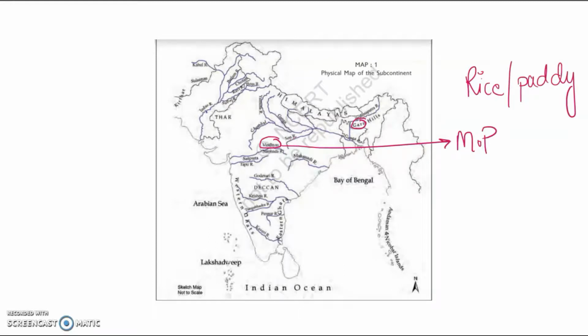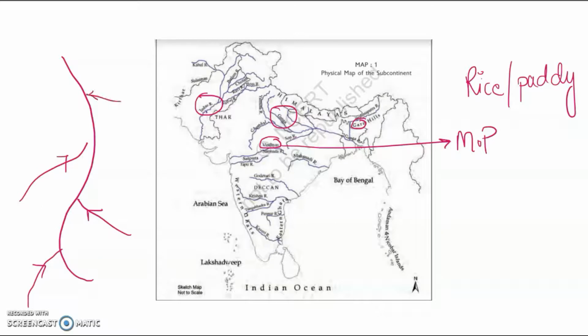So apart from these locations, we will also study how people survived around the banks of the river Indus and Ganga. Before that, we need to understand what a tributary is. Let's say this is the river. There are some smaller rivers that flow into this larger river and contribute their water along its way. All these small rivers that contribute their water are known as tributaries.